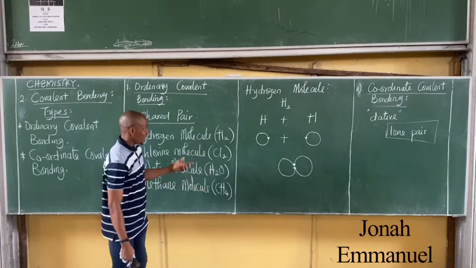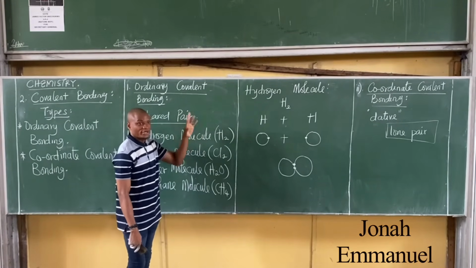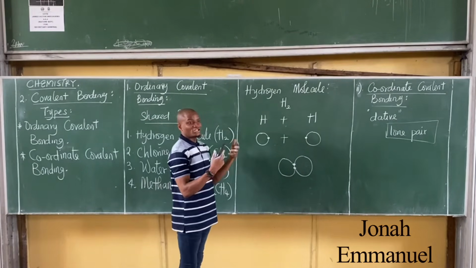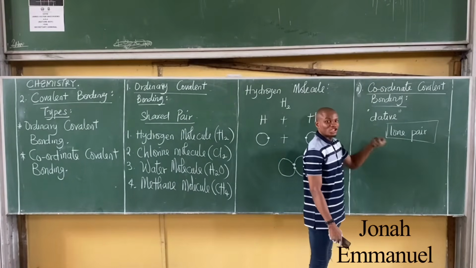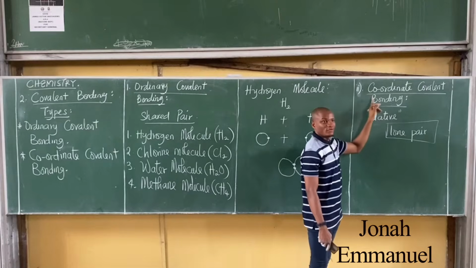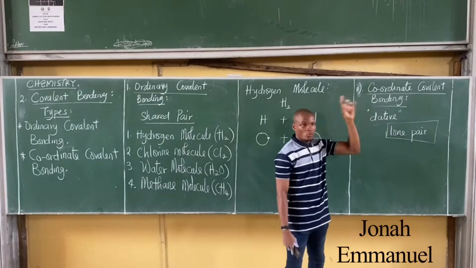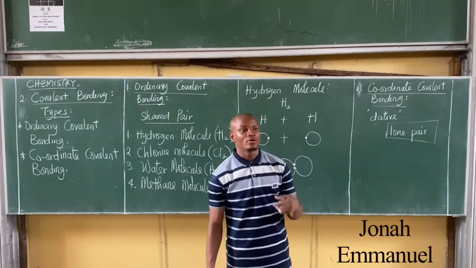Shared pair refers to electrons shared during ordinary covalent bonding, in which the electrons are shared between the two atoms involved. While lone pair refers to electrons shared during dative covalent bonding, where the electrons are donated by only one of the atoms involved in the bonding process.